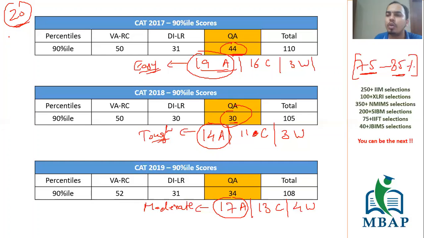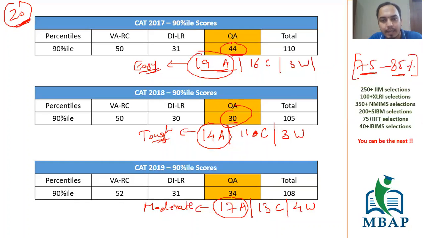Students who are good, who are looking for a 95 or 99 percentile, cannot think of skipping any topic. If you want to score 95 plus, none of the topics should be skipped. You have to do everything in detail, and your attempts will also be on a higher side. But for students facing difficulty, I'm giving this picture that even on a very good day, it should be not more than 20. Okay, guys, I think this is clear.